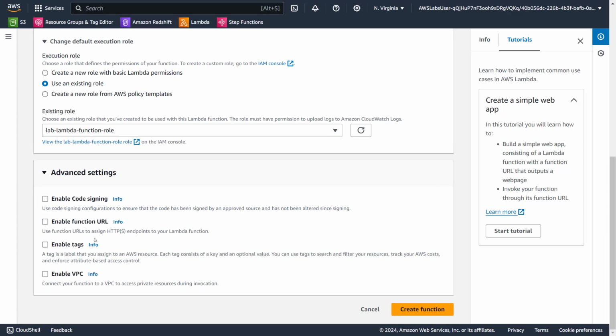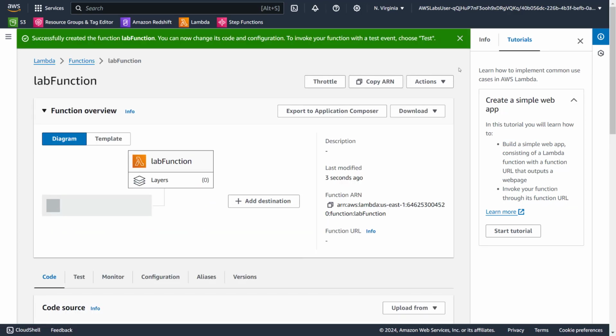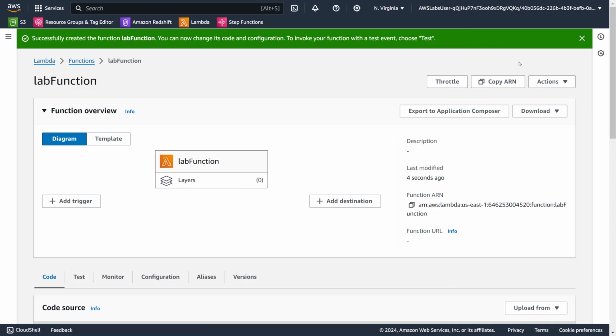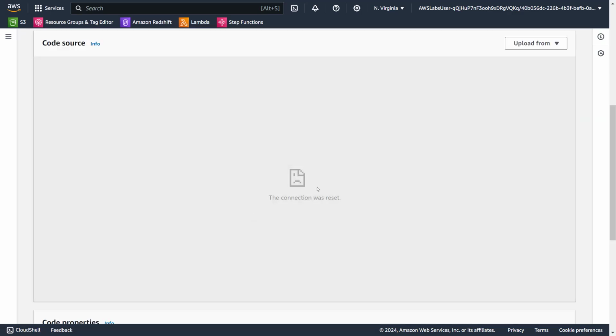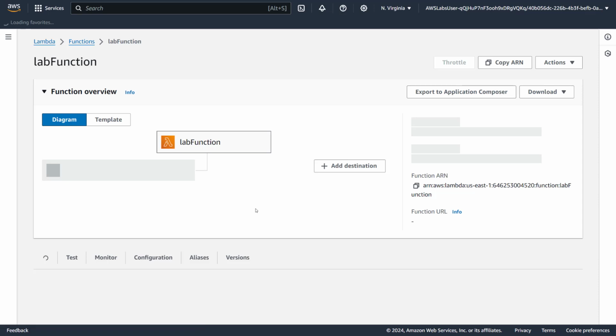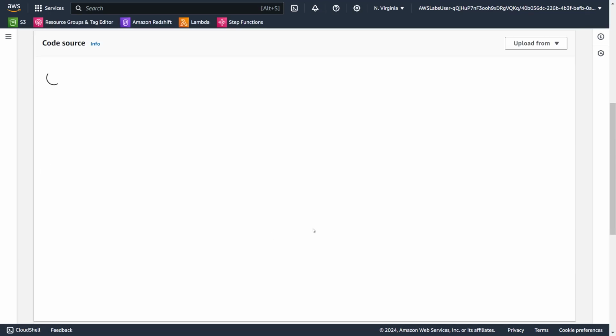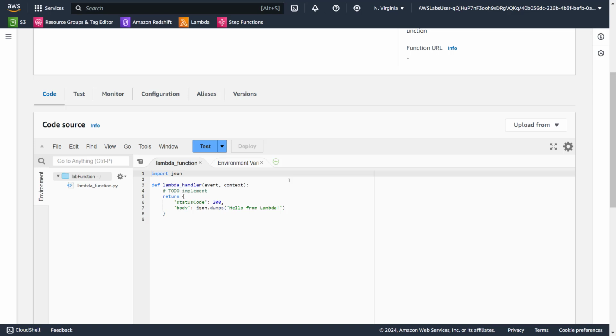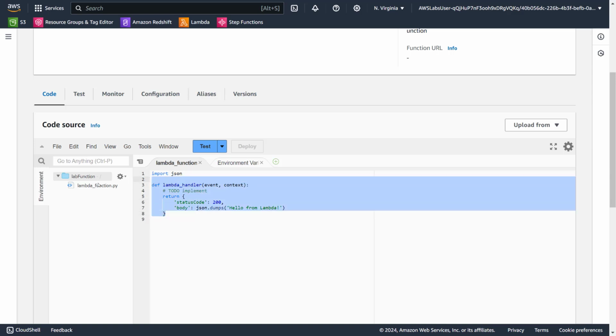Let's click advanced. We are not going to select any of those, so let's create the function. We can close this, I don't need that. Okay, we have it. This is some constant issue I'm having with Lambda. There won't be any code here. This is the sample code because this is the handler, but we can upload from the zip file that they gave us, which I will do in a minute.